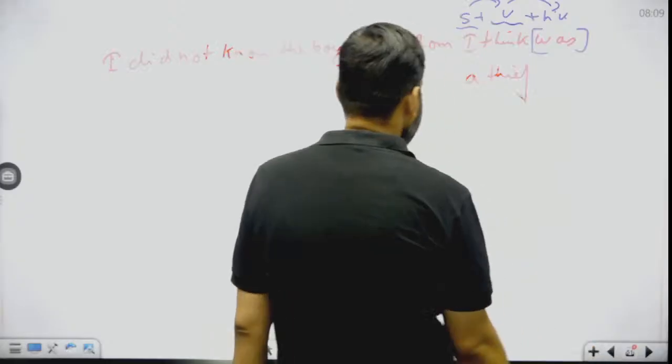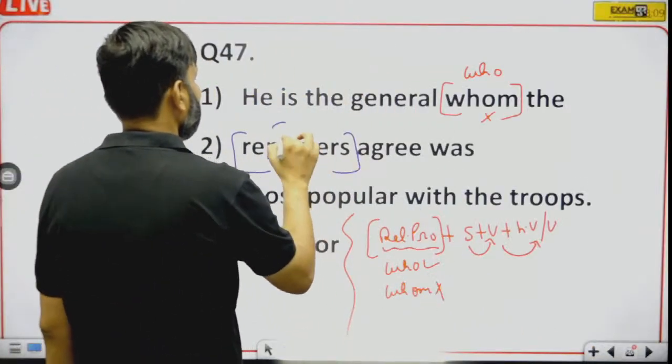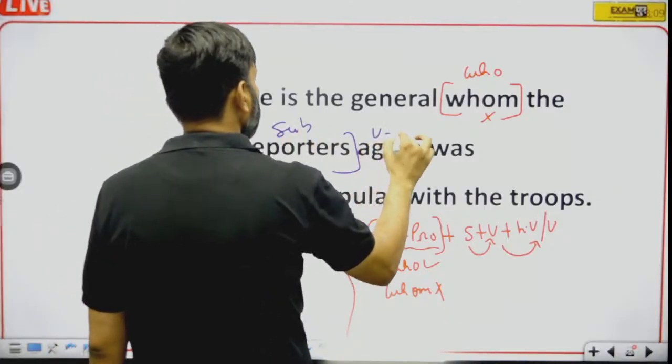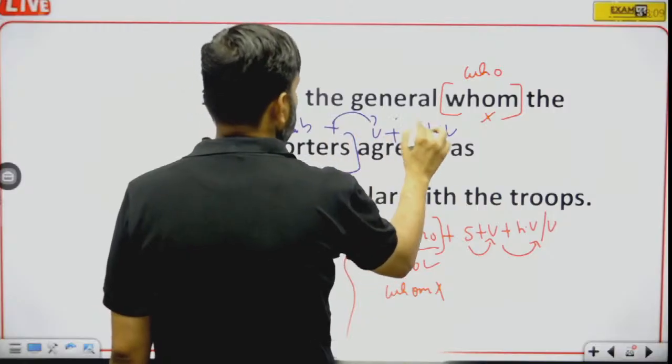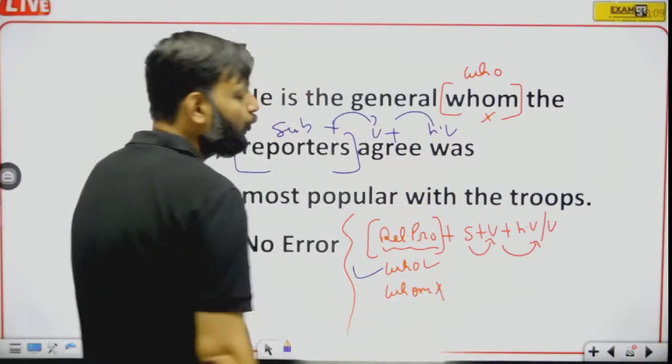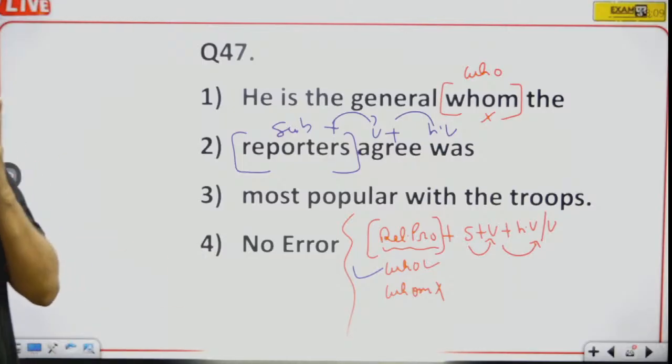Okay, so the same is the case with this sentence. Reporters is subject, whereas agree is verb, and after agree we have helping verb. So subject plus verb plus helping verb takes who as relative pronoun. Okay, so who will be used here.